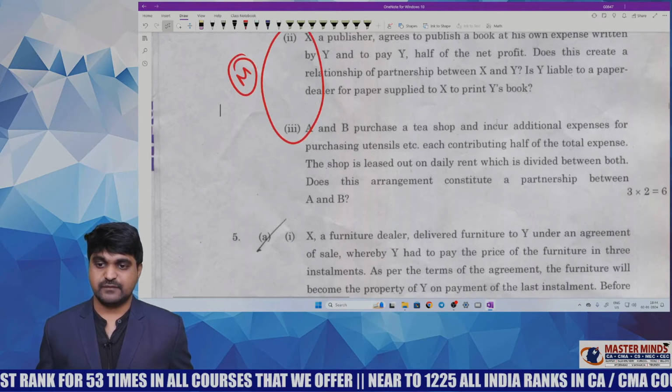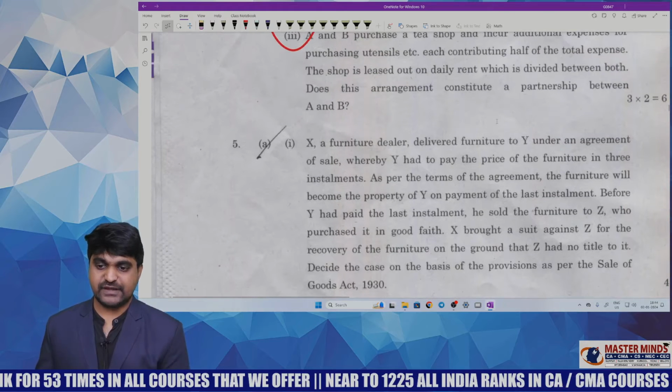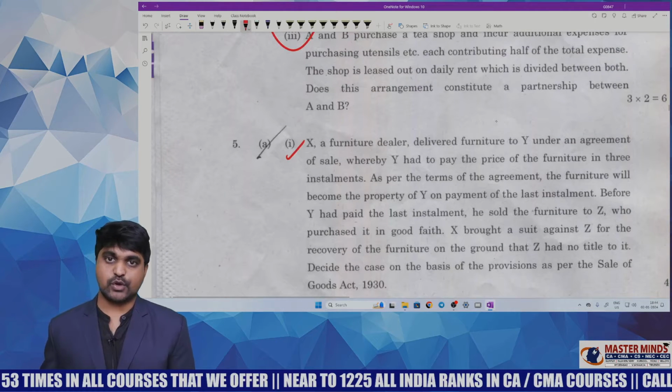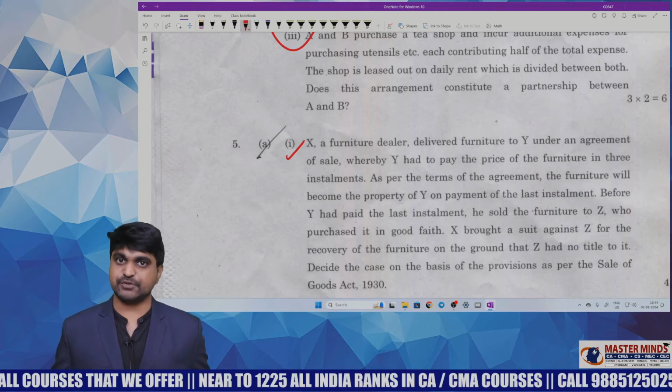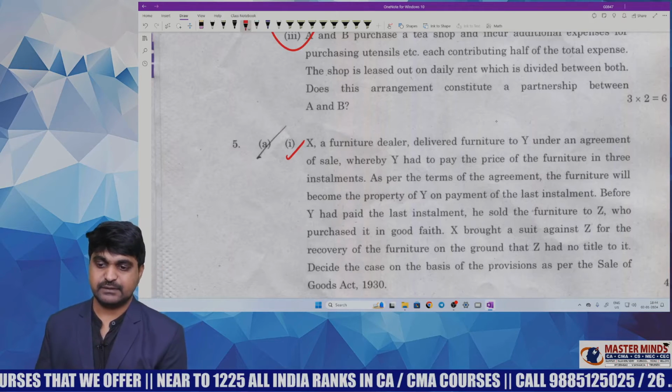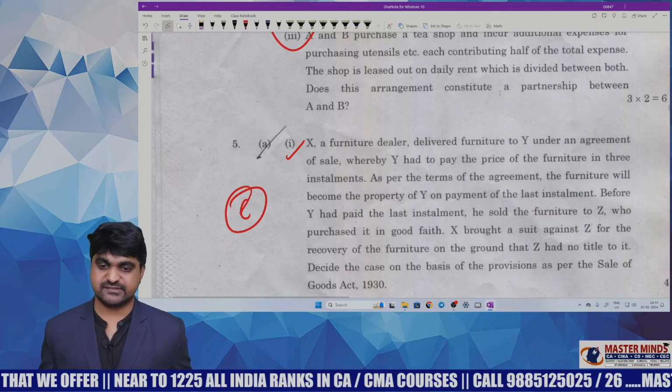Next one, 5A. It is about nemo dat quod non habet exceptions. Here you need to write about sale by a buyer having possession of goods but not ownership. So easy question, easy status.